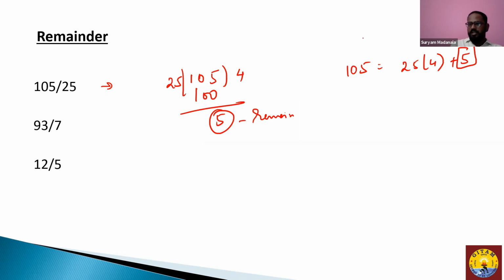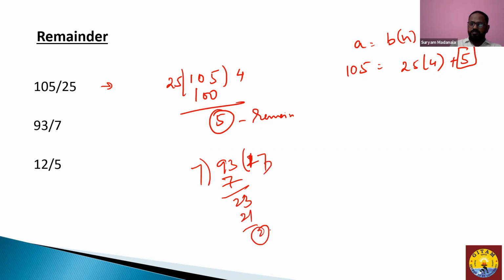So any number which is written in the form of A equals Bn plus R, N being the quotient, and B being the divisor. So if I divide 93 by 7, 7 threes are 21, and you have 2 as remainder.